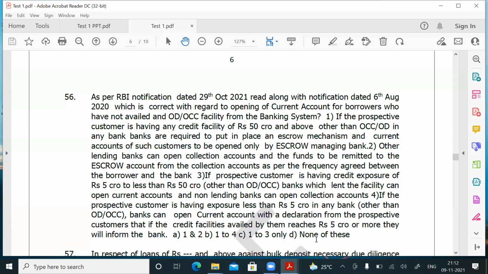So what is the answer? Which one of the following is correct? What is the question? Question number 56, which is correct? Answer is B. So 1 to 4, all are correct.